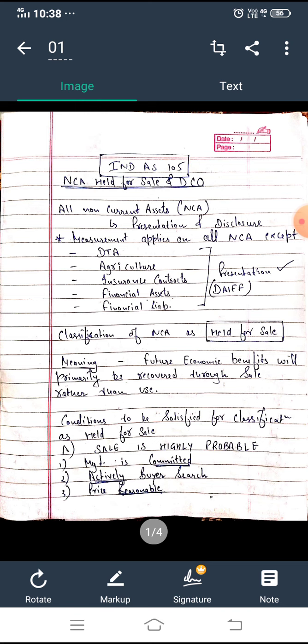First of all, what is this Ind AS all about? This Ind AS is about the presentation and disclosure of all non-current assets. And the second thing is the measurement part.